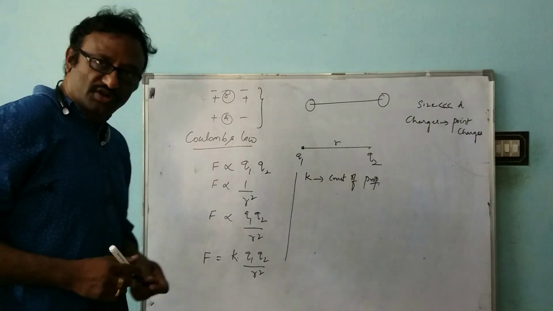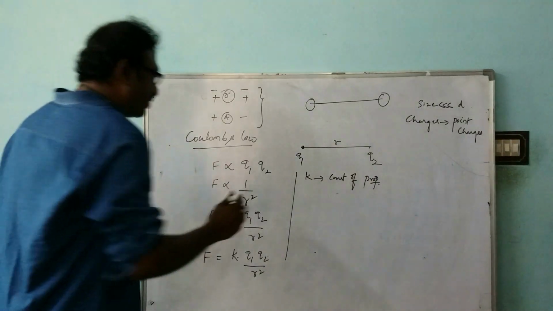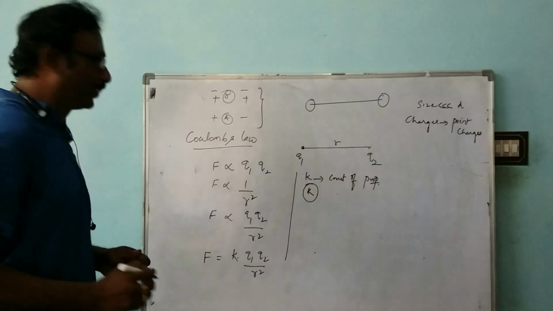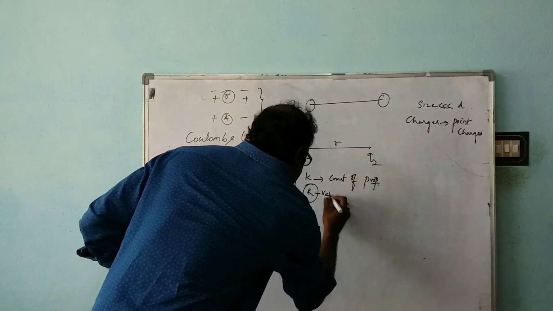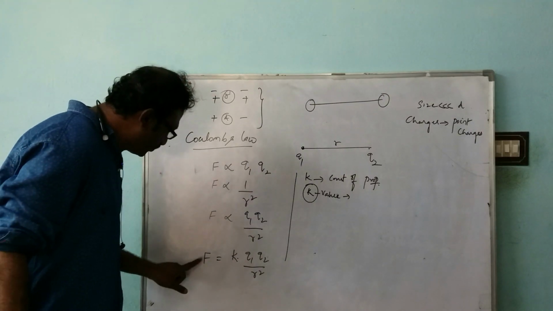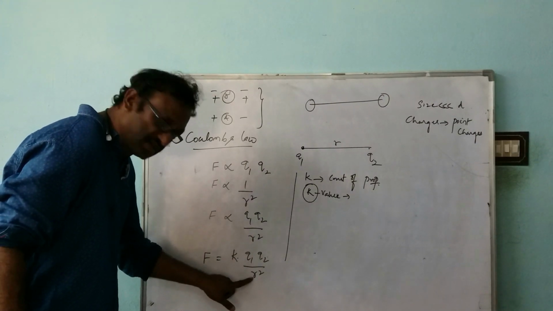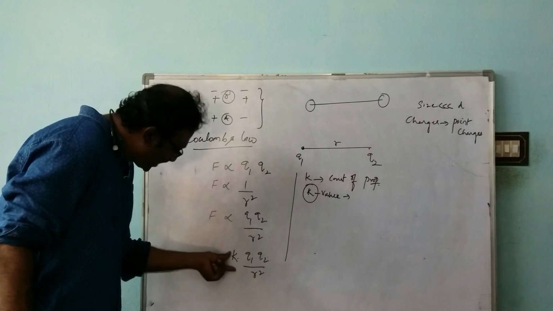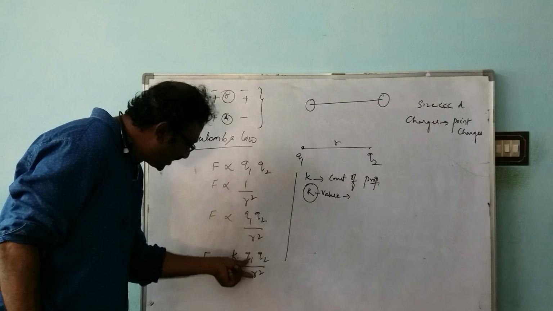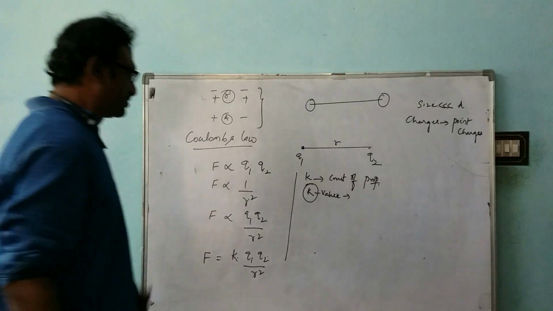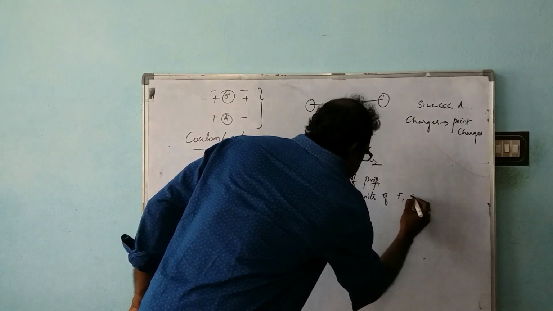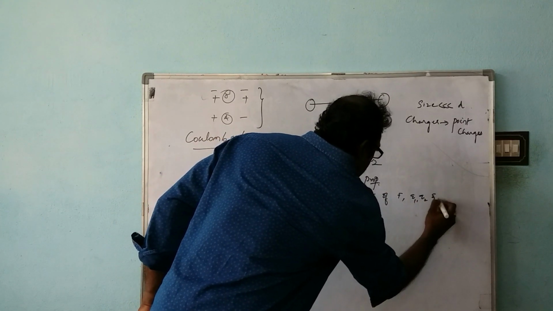On what factors does this K value depend? The force is there, the charges are there, and the separation distance is there. The K value depends upon the units in which force, charges, and separation are expressed. It depends upon the units of F, Q1, Q2, and r.